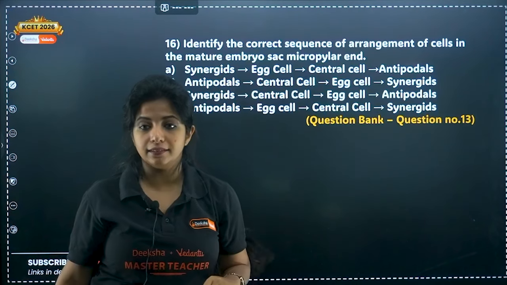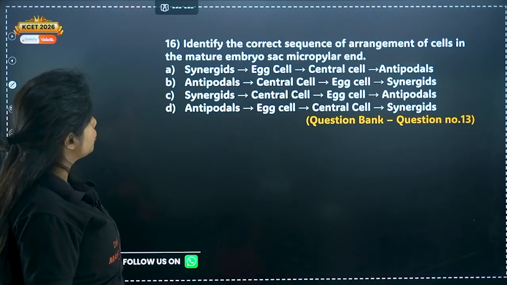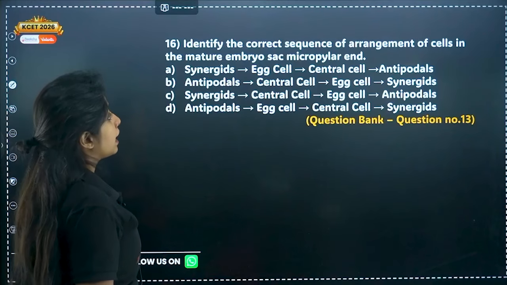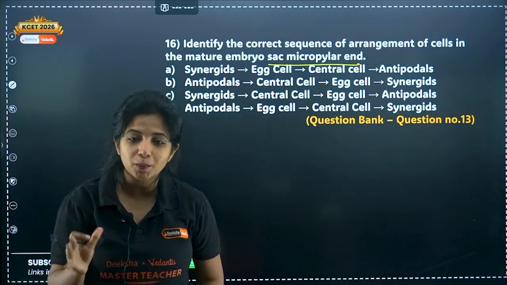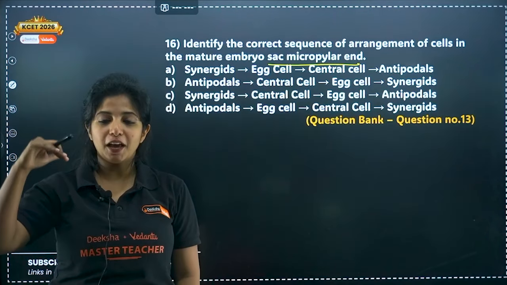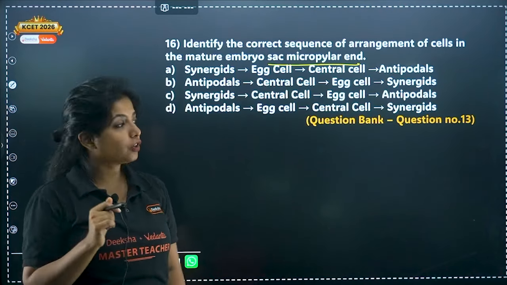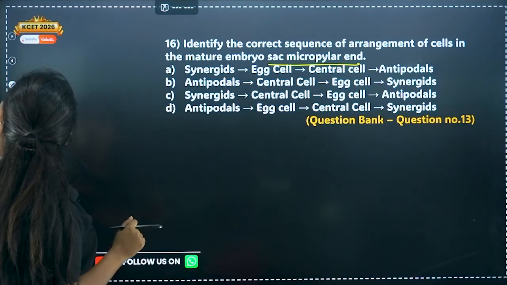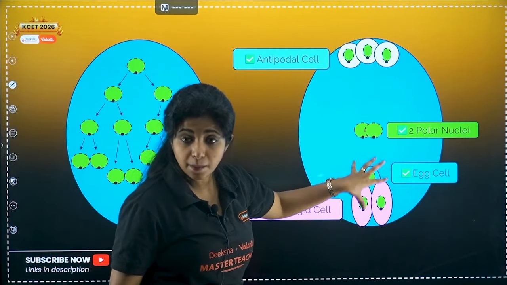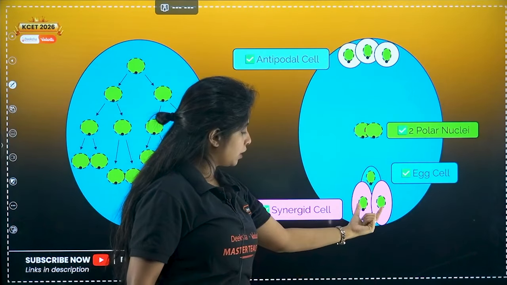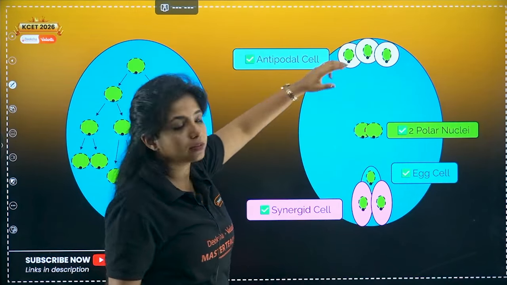Now the 16th question. Question number 13 of your question bank, part A. Identify the correct sequence of arrangement of cells in a mature embryo sac from the micropylar end. So usually if we do not see the micropylar end and chalazal end, we just start with the antipodals and so on. But you're asked about the micropylar end. If you see the micropylar end, my dear children, right over here, this is the micropylar end. I told you the egg apparatus is at the micropylar end. First thing that you have is synergids, then the egg cell, then the central cell, and then the antipodals.